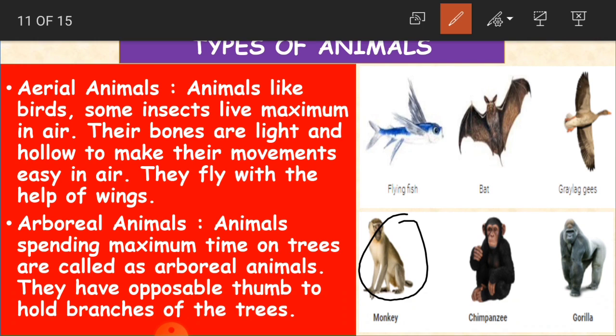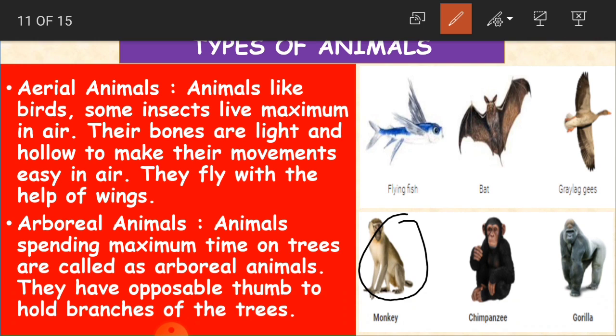They have an opposable thumb to hold branches of the trees, in the sense like we human beings have a thumb on our hand with the four remaining fingers, even these animals have this opposable thumb to hold branches of the tree. So when this particular animal holds any object, the thumb stays opposite to the fingers of the same hand.